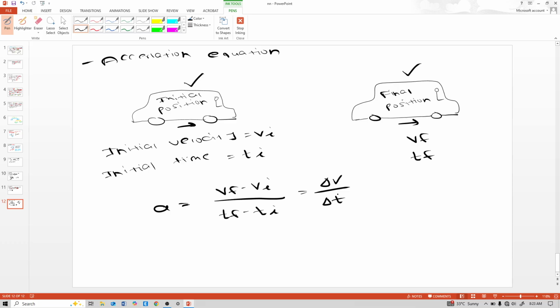So acceleration in physics refers to the rate at which an object's velocity changes over a specific period of time. So it measures how quickly an object's speed increases or decreases. Acceleration can occur in various directions.